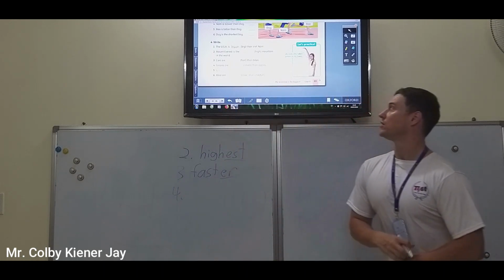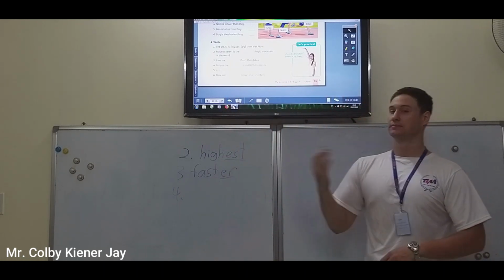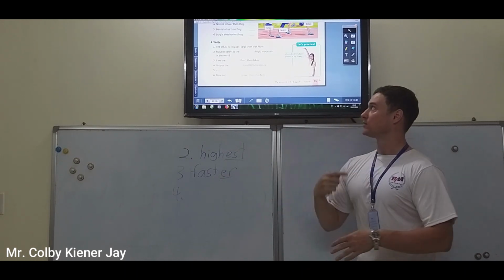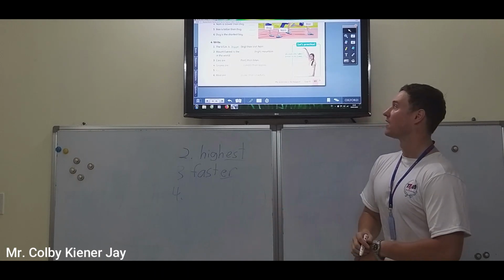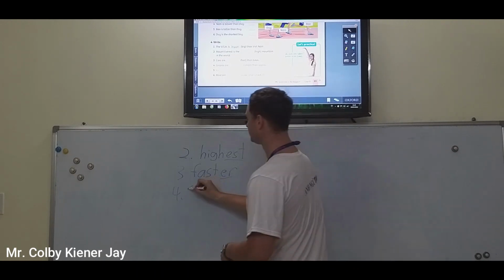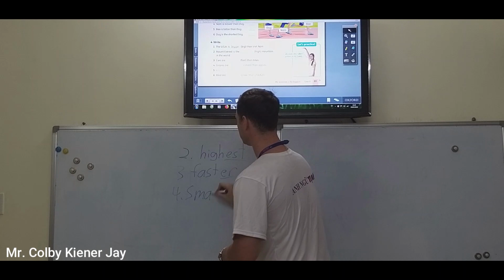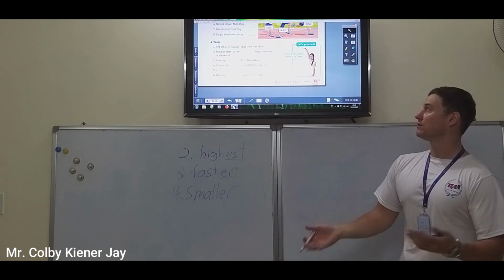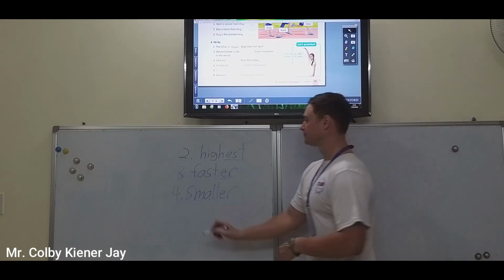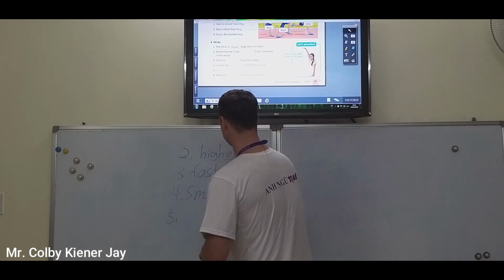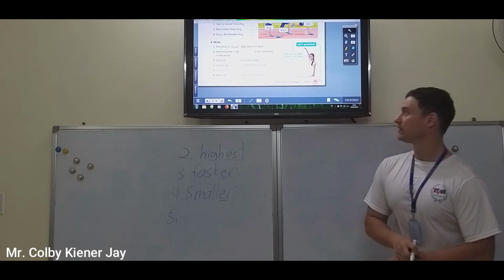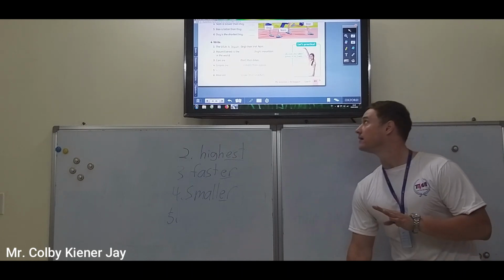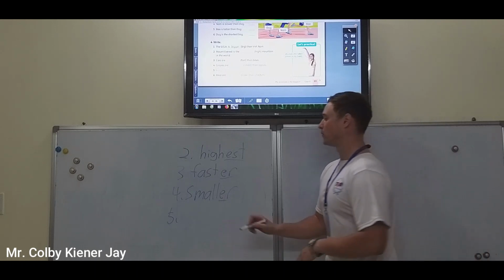And 4, grapes are, again, just like bikes and cars, grapes and apples. Compare. Grapes are smaller than apples. And number 5, Lake Baikal is the deepest lake in the world.